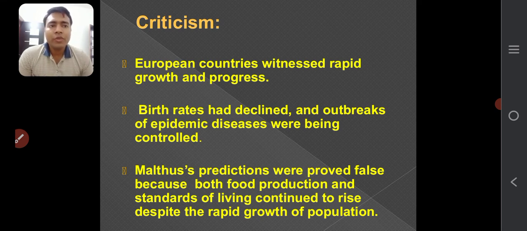People became educated, and some work has been done in the education sector also, and different health facilities are being provided. As a result, we have seen some good hospitals in that specific country, and thus it made that country very prosperous. So this was the criticism of the theory of Robert Malthus.